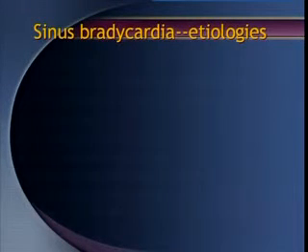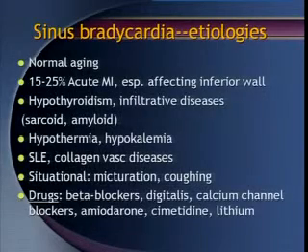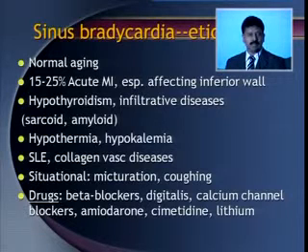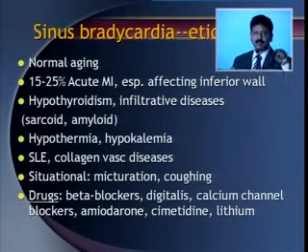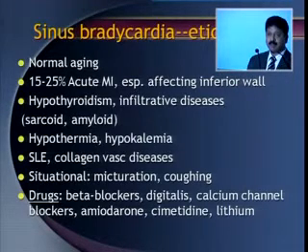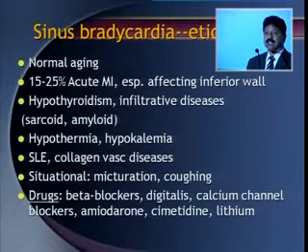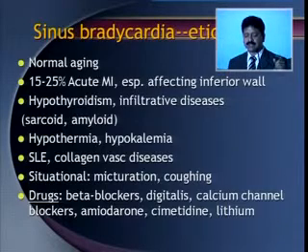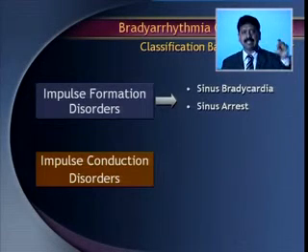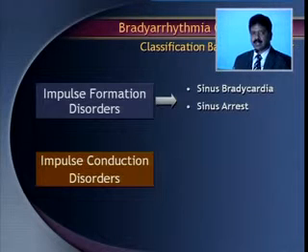What could be the etiology most of the time? It can be normal aging, or, as I was telling previously, an athletic heart. Some people will have an MI, that is, an inferior MI, or hypothyroidism, hypokalemia, infiltrative disorders, and collagen vascular disease, and it keeps going on. What we forget to see is that the majority of patients may be on drugs that cause this, especially beta blockers, calcium channel blockers, and digitalis. All these can give rise to this. Before analyzing any ECG, there are certain factors you should look at, such as whether the patient is symptomatic or not.